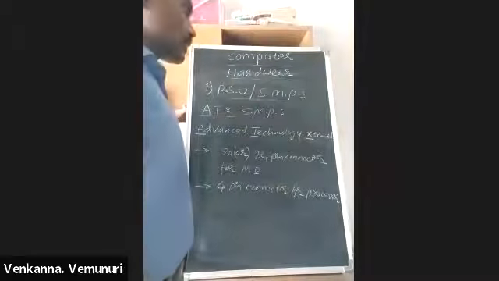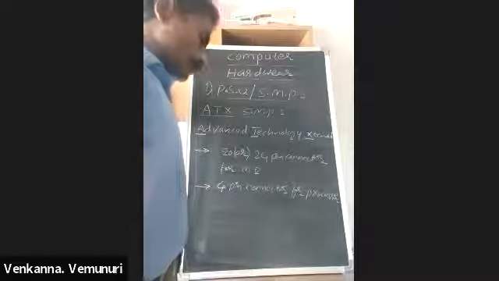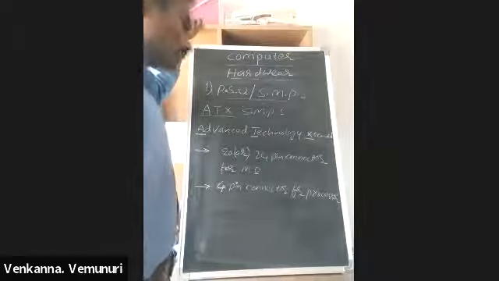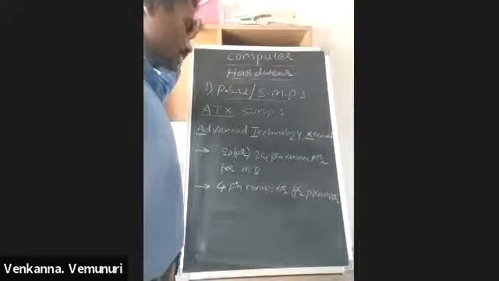That rail we are using for connecting DVD writers and hard disk. For that purpose we are using the rail.